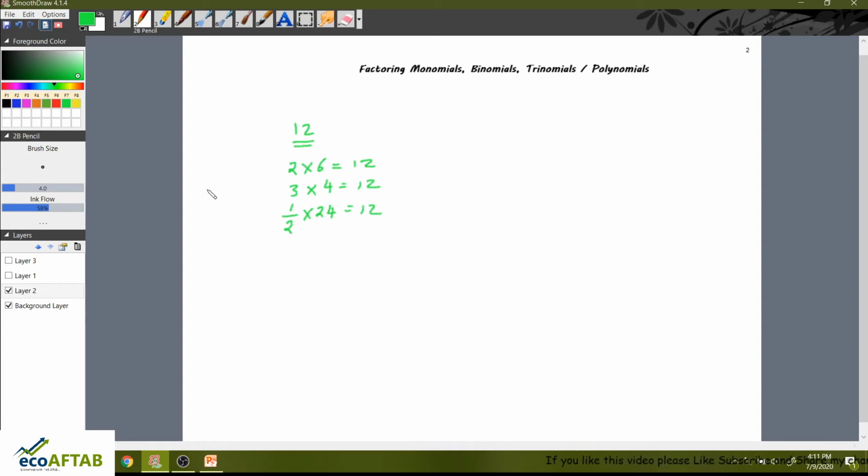Factoring means reversing the process. Here, how did you get 12? We might have got 12 this way, or this way, or this way. There is one more thing, friends: we can get 12 by simply multiplying 2 by 2 by 3. This is also 12. Nothing beyond this we can do. So here, friends, this process is called complete factorization.